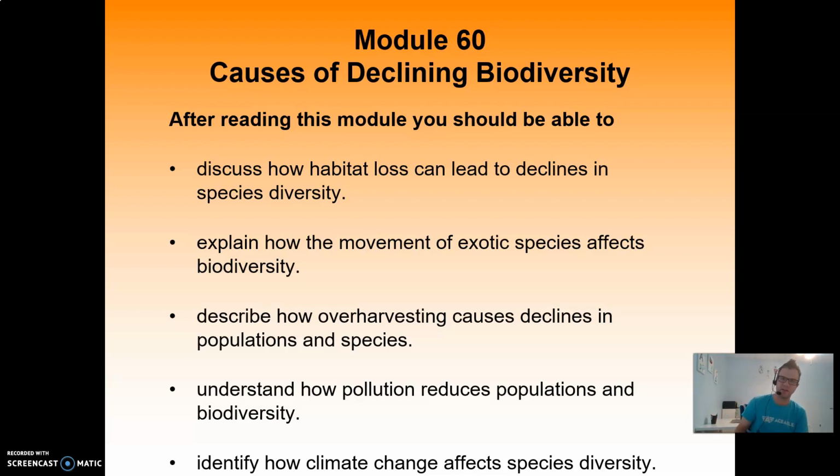So, module 60, causes of declining biodiversity. We're going to discuss how habitat loss, which is the number one cause of biodiversity decline, can lead to declines in species diversity, explain how the movement of exotic species affects biodiversity, describe how overharvesting causes declines in populations and species, understand how pollution reduces populations and biodiversity, and identify how climate change affects species diversity as well.